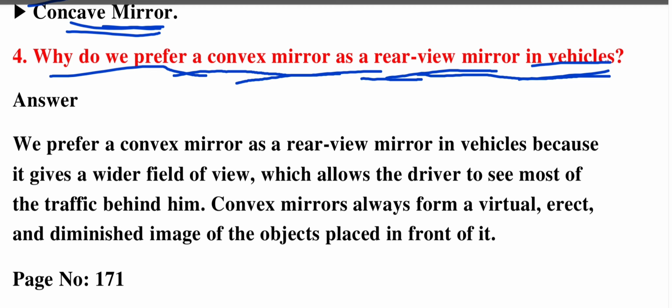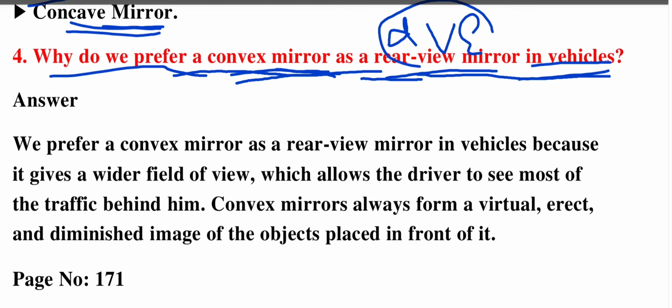While explaining the examples of convex mirror, I said this mirror will be used as a rear view mirror in vehicles. Let me explain. In the case of a convex mirror, in two cases, the first when you place the object at infinity, and the second when you place the object anywhere between infinity and the pole of the mirror, you will get an image that is diminished, virtual and erect.